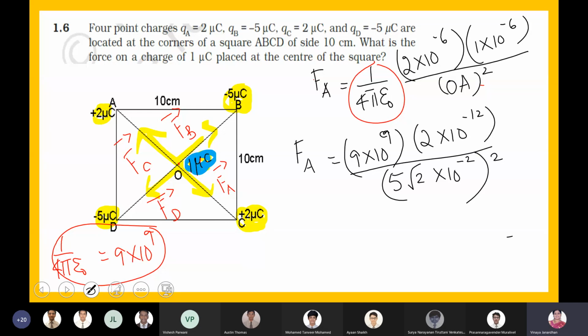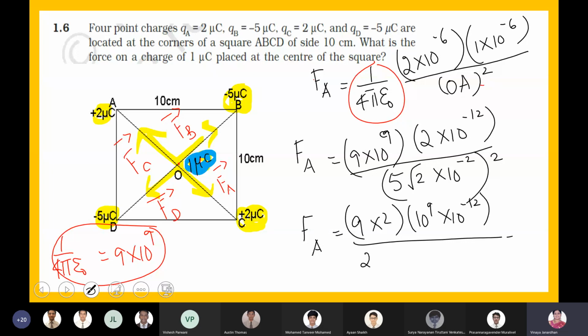Is that fine? So FA becomes equal to 9 into 2 into 10 to the power of 9 into 10 to the power of minus 12. Let me see the denominator. Ma'am, how did OA become 5 into root 2 into 10 raised to negative 2? Because it is 5 root 2 centimeter. 1 centimeter is 10 to the power of minus 2 meter. Okay ma'am, got it. Meter conversion.